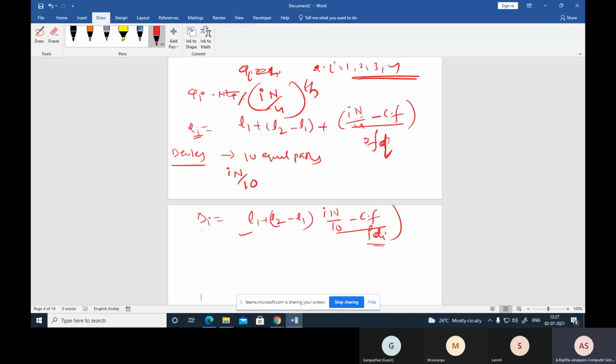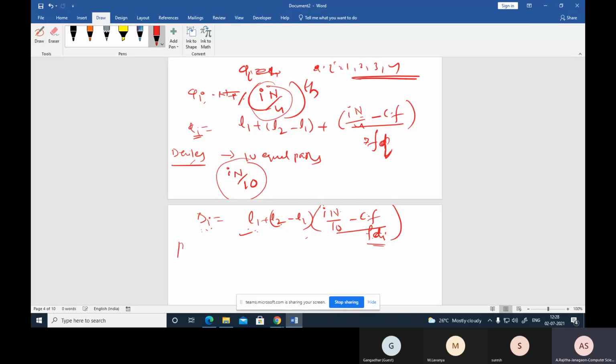First we find the cumulative frequencies, then mark the class corresponding to the cumulative frequency which is greater than this value. That class is called the quartile class, and here it is called the deciles class. Now the formula is this one for finding the decile. L1 is the lower limit of the deciles class, L2 is the upper limit of the deciles class, and i n by 10 is the decile observation compared with the cumulative frequency. f of Di is the frequency of the decile class.